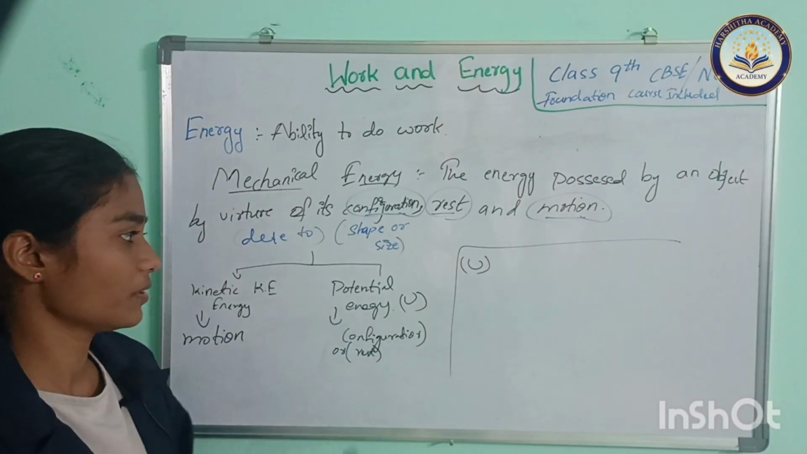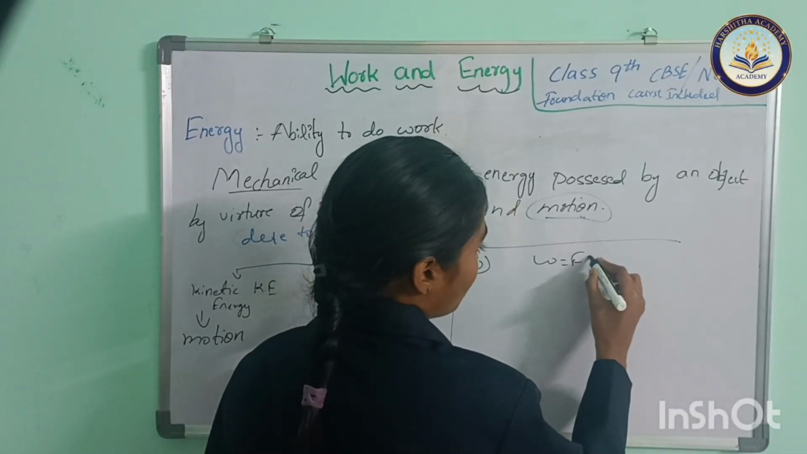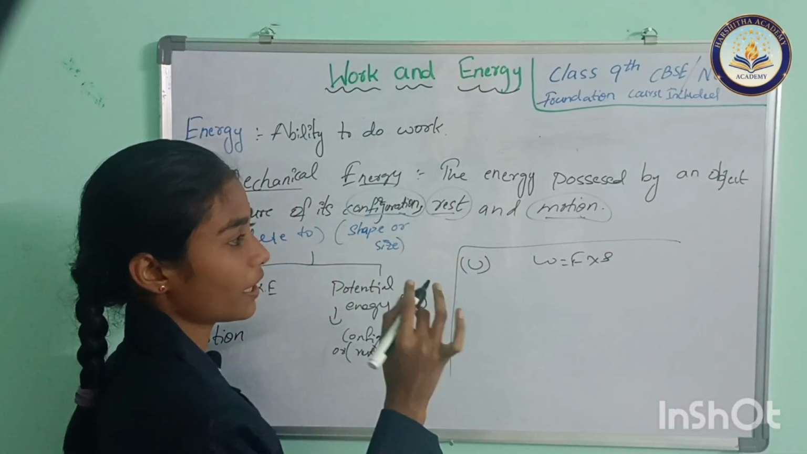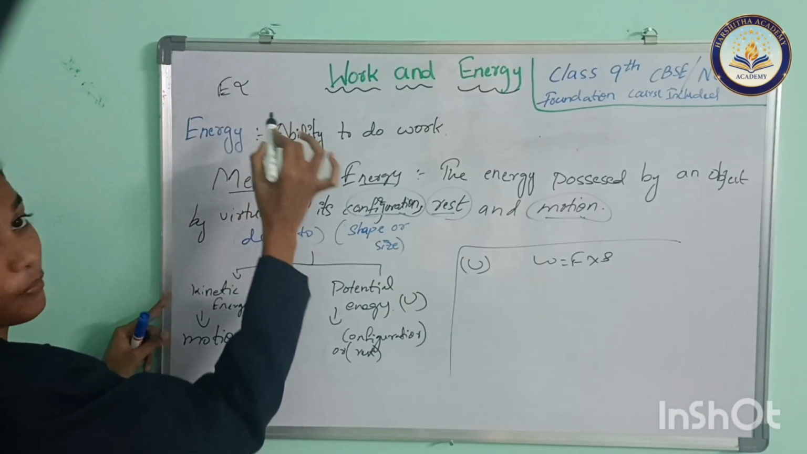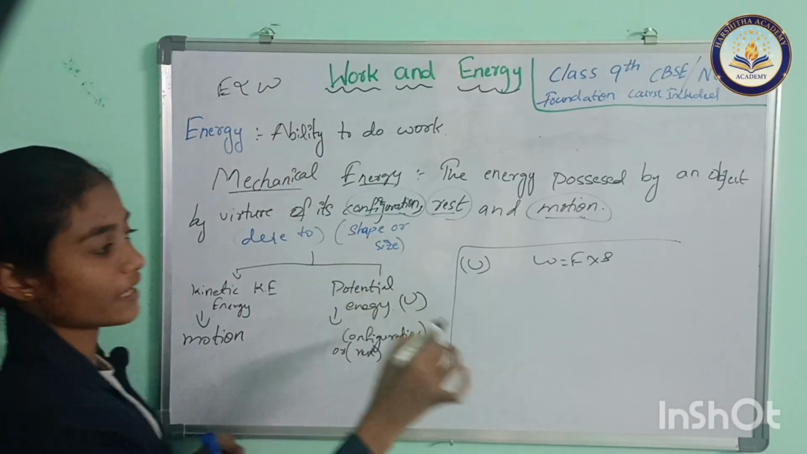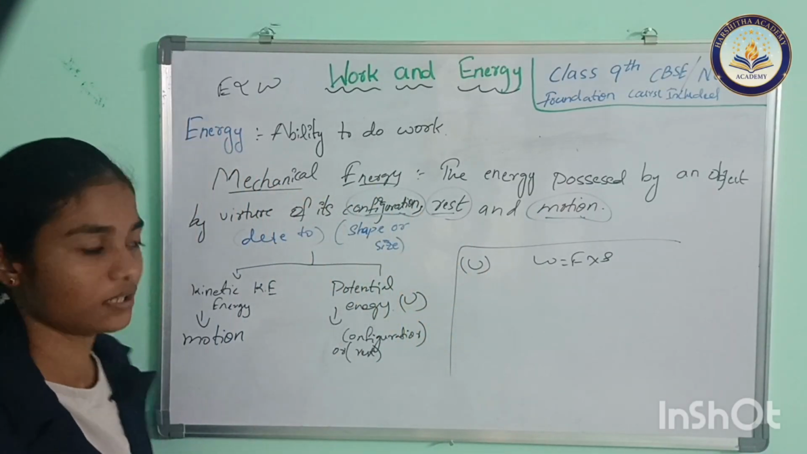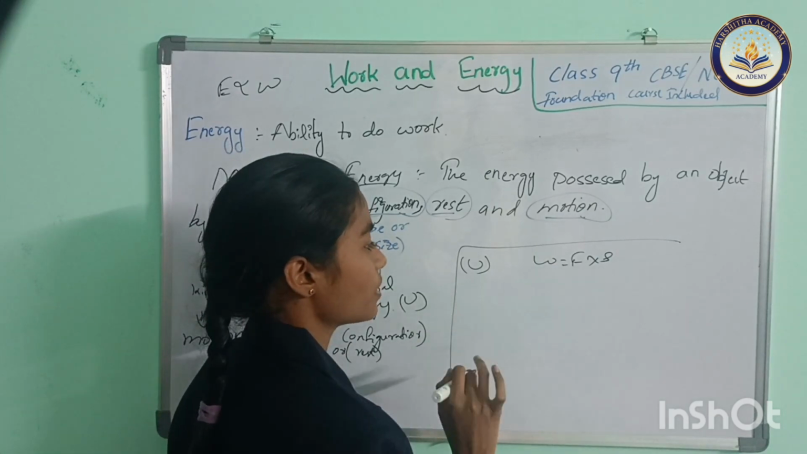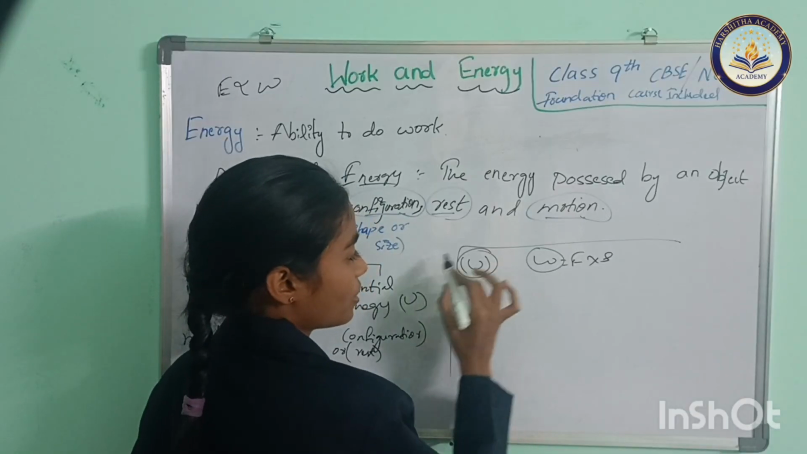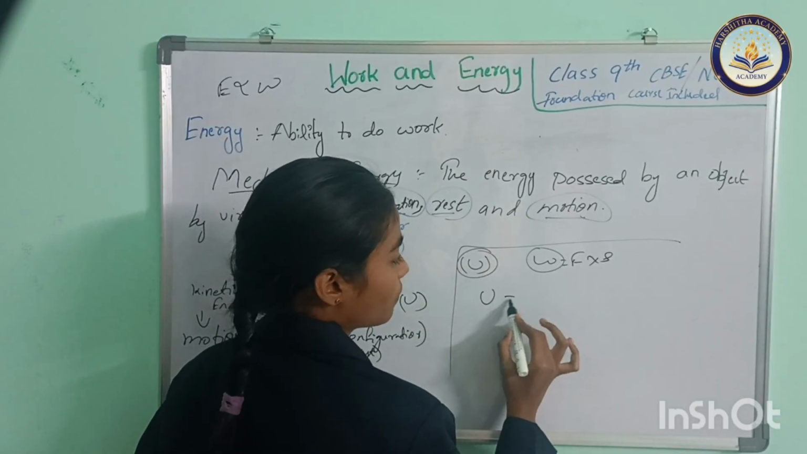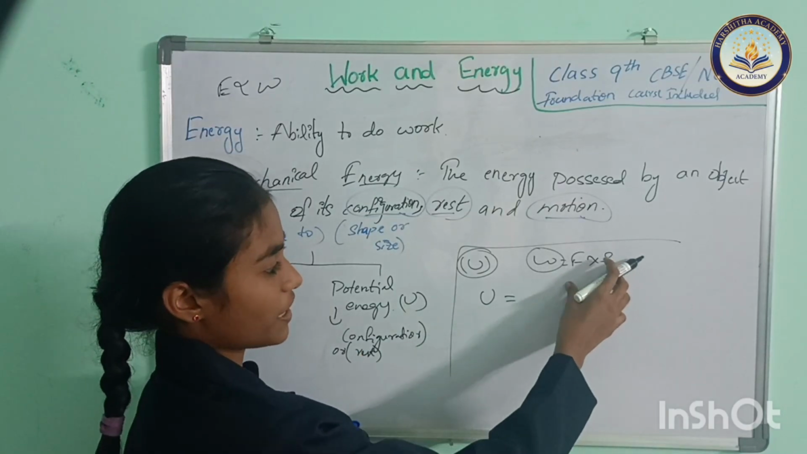Okay, potential energy. We know the formula for work: work equals force into displacement. Energy is directly proportional to work, so you can consider work as energy here. That is an important point. If I consider this as work, for potential energy, which is denoted by U, then I am writing U equals force into displacement.